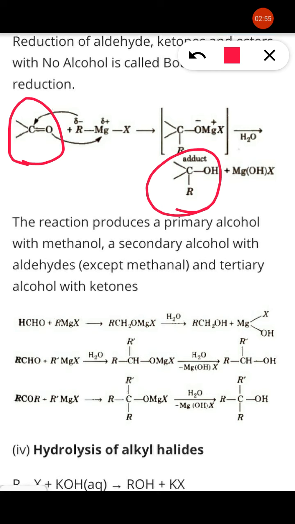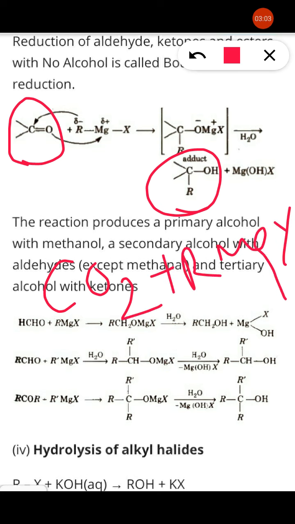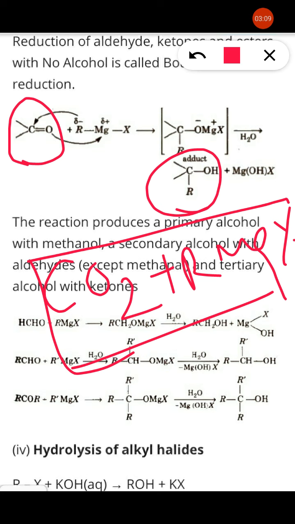For example, for you, what happens when carbon dioxide reacts with RMgX? This is homework for you. You all solve this and just send me the solution on my WhatsApp, right? So what happens when carbon dioxide reacts with Grignard reagent?